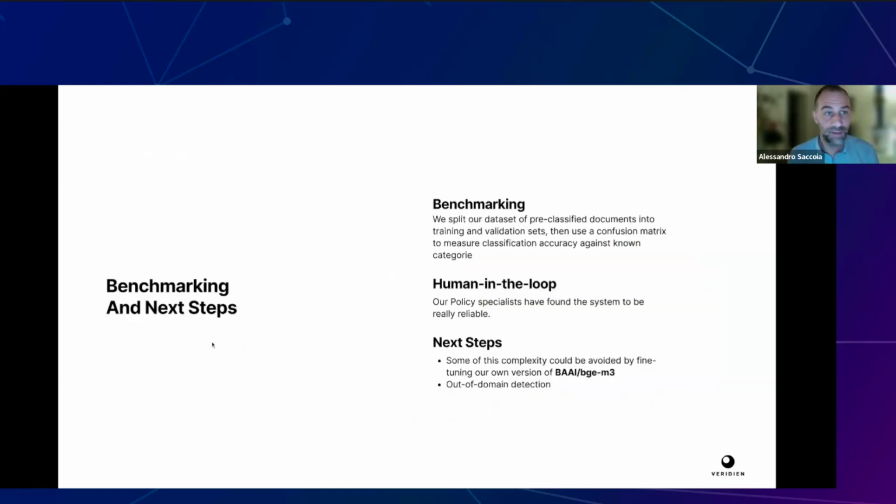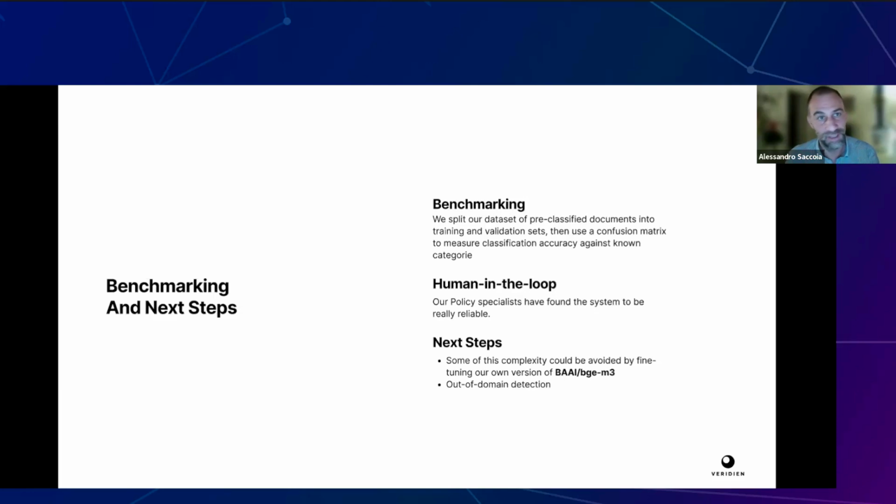Last thing, how did we benchmark this? It's not exact science. We are coders, and we do the things that actually work well for us and for our specific domain. It worked really well.